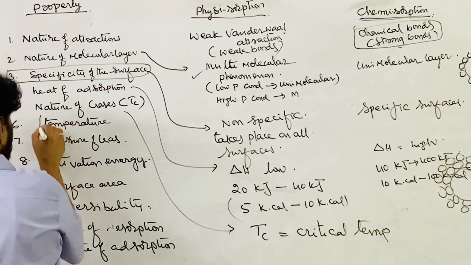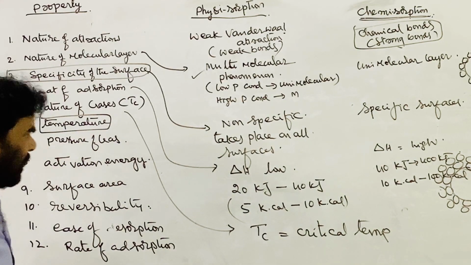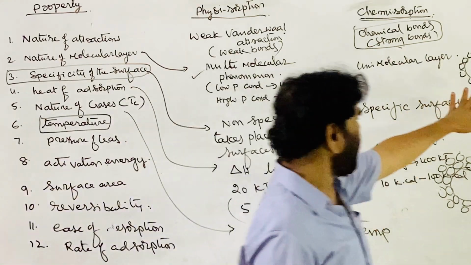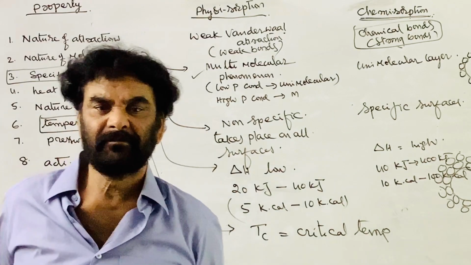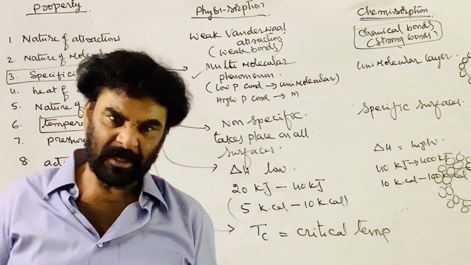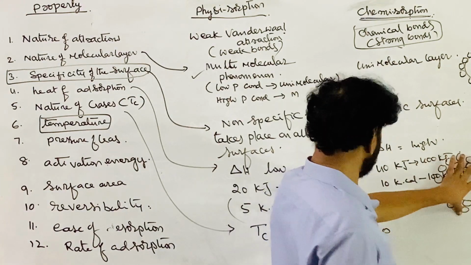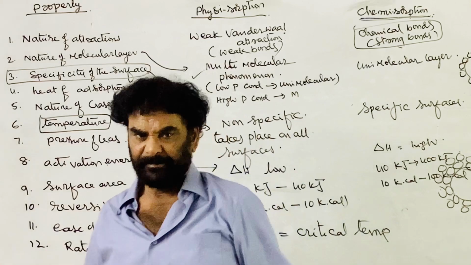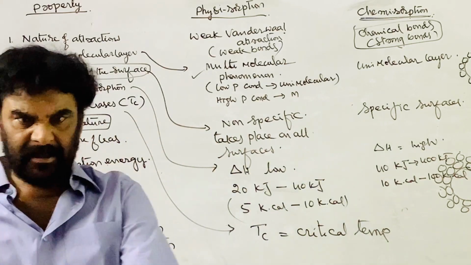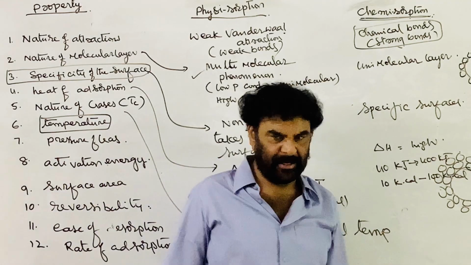Next one is the temperature. What is the effect of the temperature? You know that adsorption is an exothermic process and desorption is an endothermic process. The molecules are held on the surface of the adsorbent through weak attractions. So what happens if you increase the temperature?